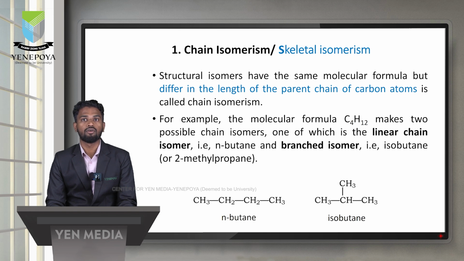For example, a compound having the molecular formula C4H10 will make 2 possible chain isomers. One is a linear chain isomer and another one is a branched isomer. These 2 compounds, n-butane and isobutane, have the same molecular formula but different structures. One is a linear or straight chain and the other one is a branched chain. Isobutane is in branched form, with the same molecular formula but different chain length.